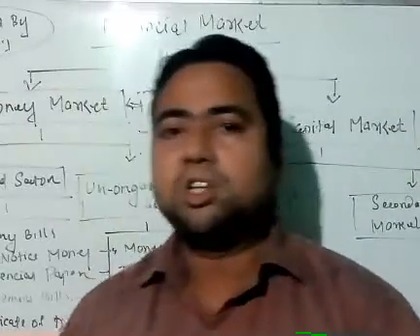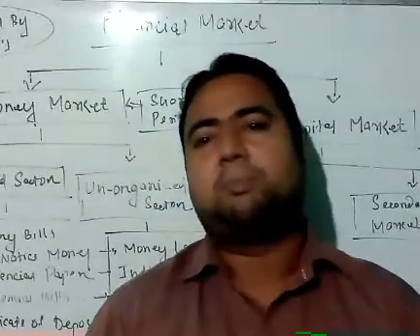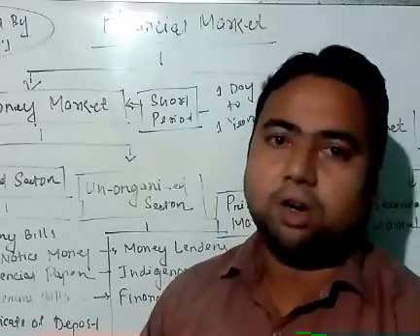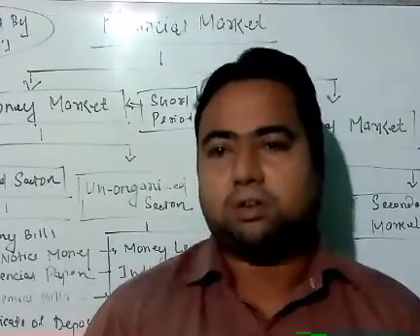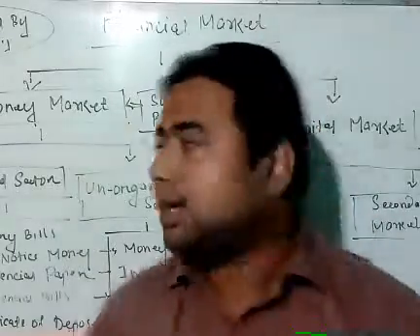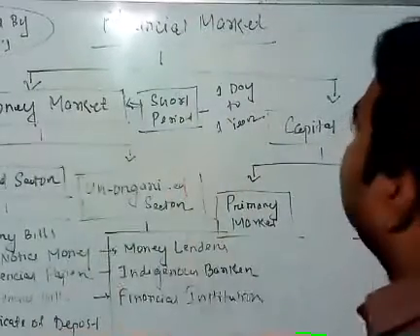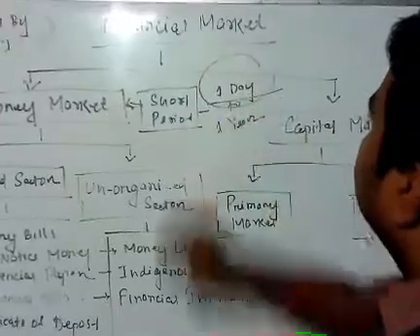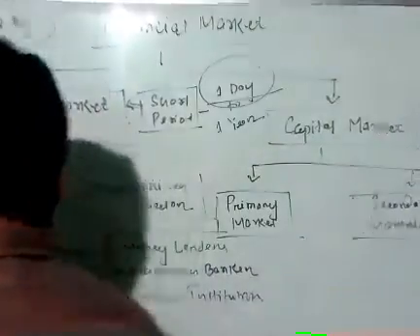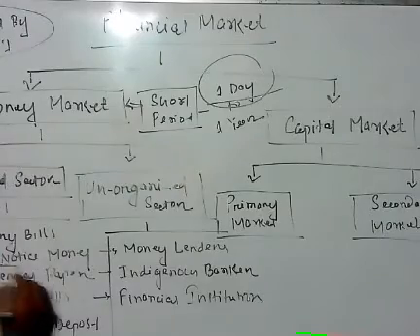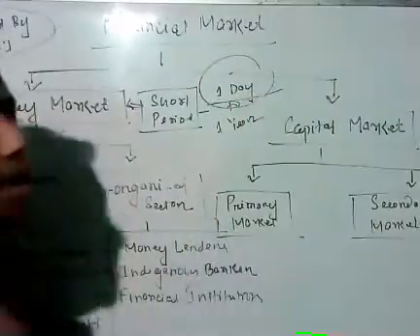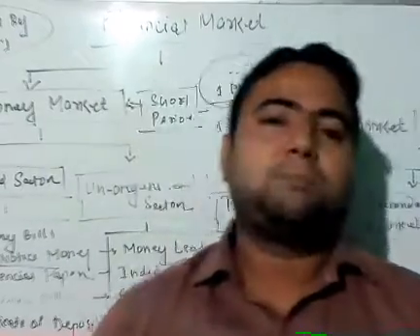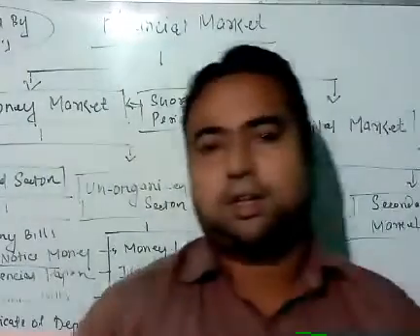Now, call money and notice money. From the name itself, call money or notice money is an instrument, not a market. It is an instrument where securities are traded from one day. Under the money market, securities are even traded for one day. So call money is the instrument where securities are traded even for one single day up to 14 days. So the maximum maturity period is 14 days.